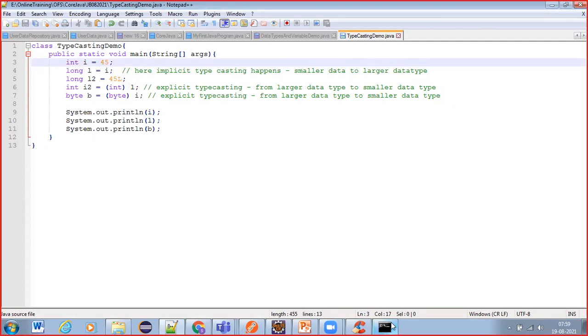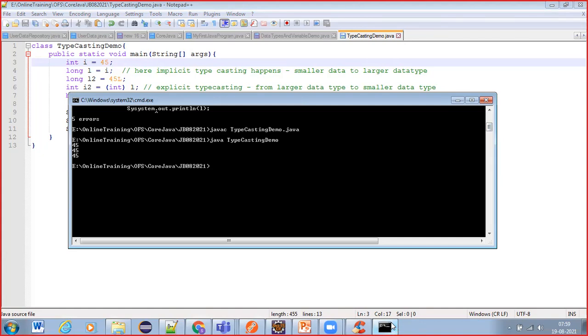Clear? So today we understood what are variables, what are data types, what are variable initialization, variable assignment, and then typecasting, different types of variables like local variables, instance variables, static variables, and the typecasting. What is typecasting? What are the types of typecasting? Implicit typecasting and explicit typecasting. So these points are clear, right, guys?